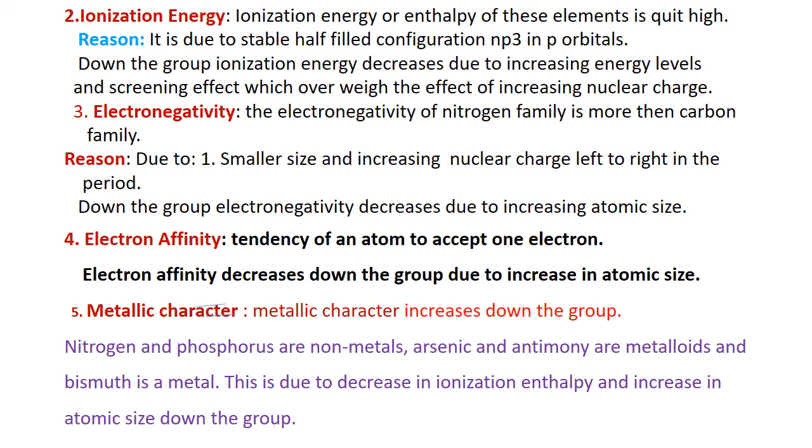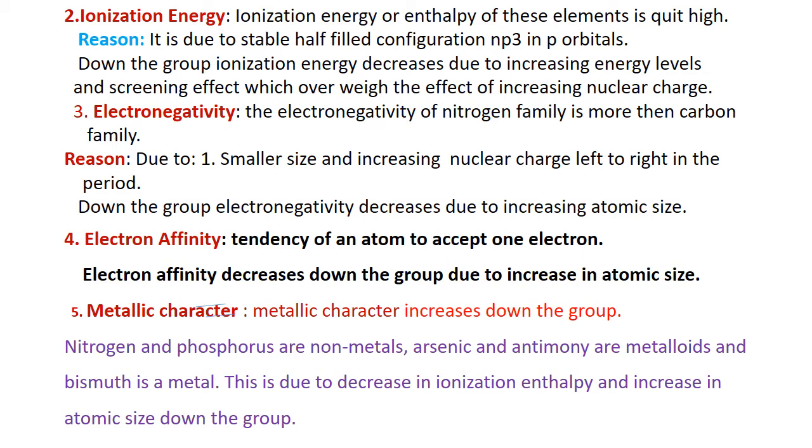Next is the metallic character, the quality to act as a metal. Metallic character increases down the group. Nitrogen and phosphorus are non-metals. Arsenic and antimony are metalloids. These act as metals as well as non-metals depending upon the conditions. And bismuth is a typical metal. Moscovium is a radioactive element, and it is also metallic in nature.